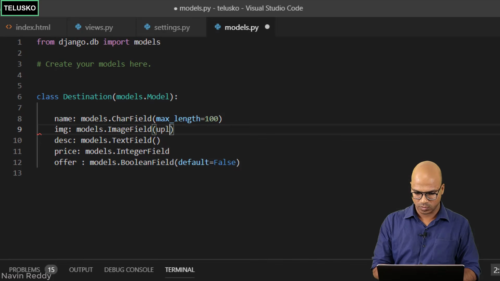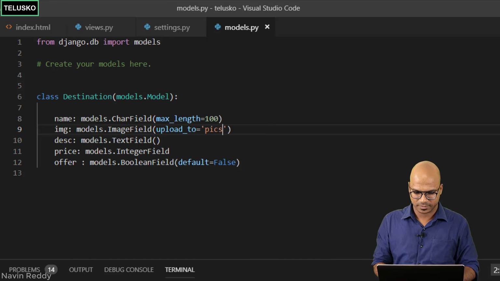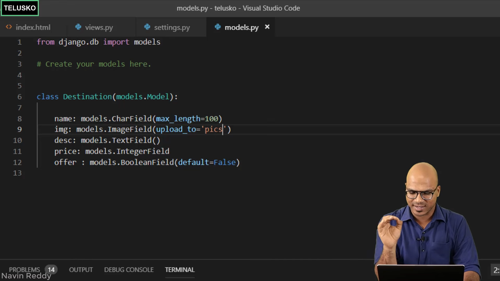So I will say upload to, and let's say any name, I will say pics. There's a folder named pics. I will upload everything there. So there's one particular problem which everyone does. In fact, I did that in my first project in Django.